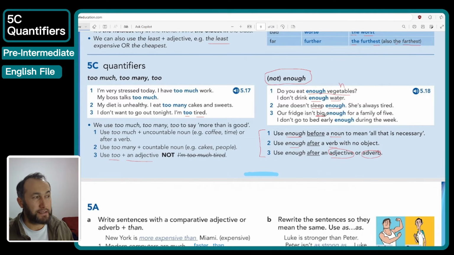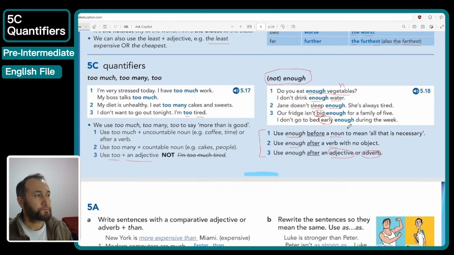Look, big here is an adjective and enough is coming after it. Isn't big enough for a family of 5. Now, I don't go to bed early enough. So early here is an adverb, so it's coming after the adverb.